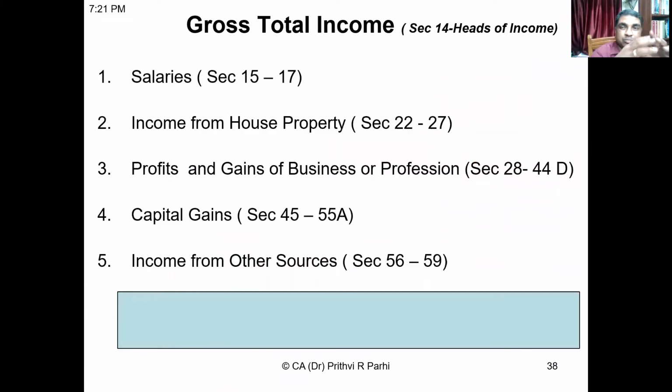Okay, so some of you might be aware that it is the total income which is chargeable to tax. And total income means, or how to compute total income. Prior to that, we need to compute something which is called gross total income or GTI. Okay, so with reference to section 14 of the Income Tax Act, we can understand that there are 5 heads of income. Will you please read it? What are these 5 heads of income? They are called as 5 heads.